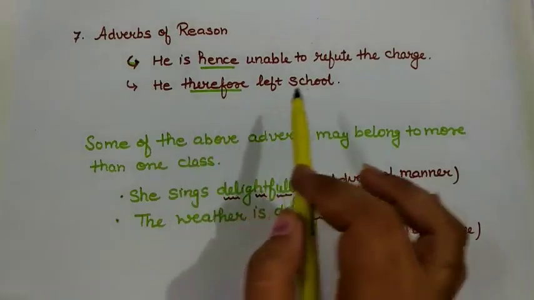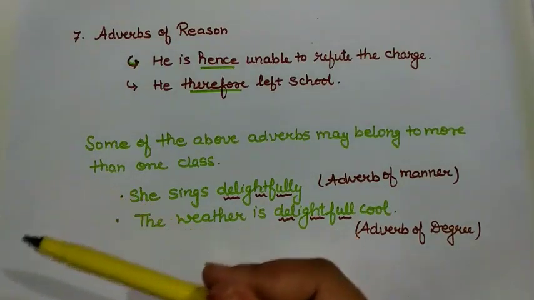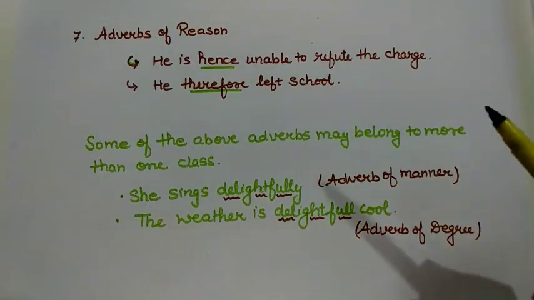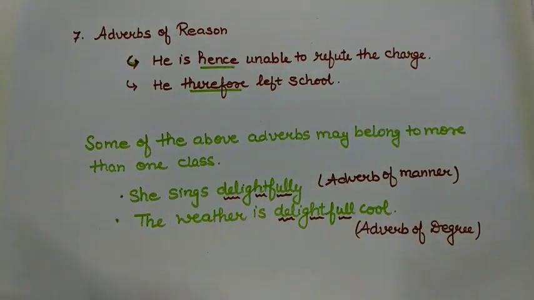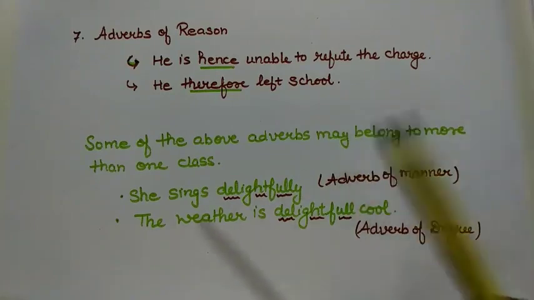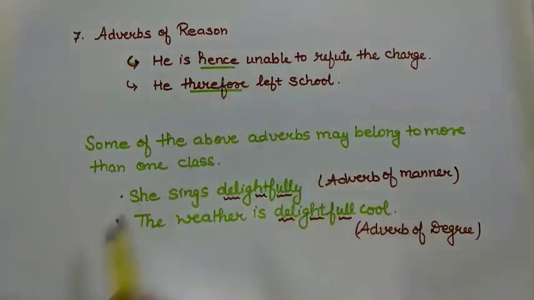If I try to make a question out of it, I will say why he left the school. The answer can be his homework was incomplete. He therefore left the school for the day. Means anything which is giving some reason is shown by hence, therefore, and words like that.